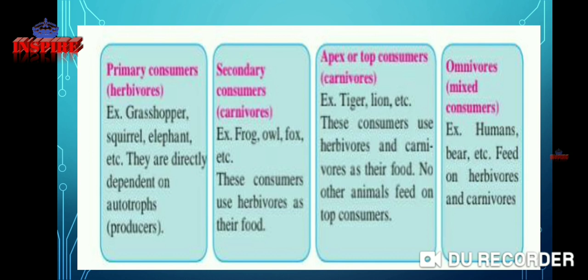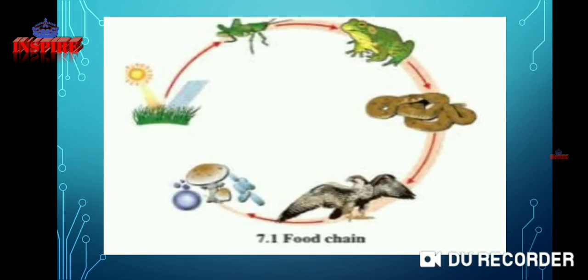Omnivores or mixed consumers, for example humans, bear, etc., feed on herbivores and carnivores. The food chain is explained here. The sun's rays help the grass grow. The grass is eaten by the grasshopper, the grasshopper by the frog, the frog by the snake, the snake by the eagle, and when the eagle dies it decomposes, which again helps the grass grow. That is a food chain.